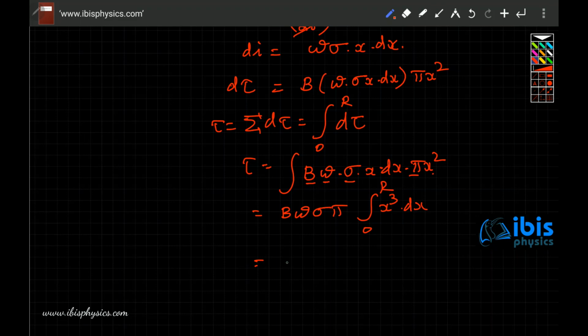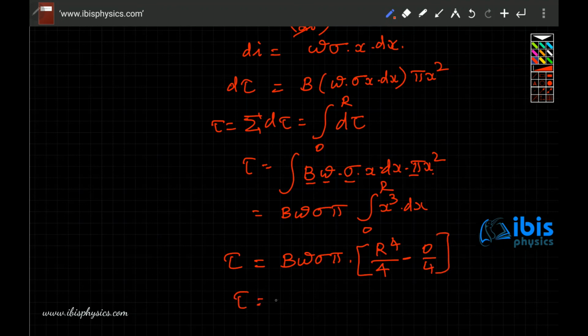Hence the total torque experienced by the disc is B omega sigma pi into r power 4 by 4 minus 0 by 4. So the net torque experienced by a disk of surface charge density sigma is B omega sigma pi r power 4 by 4.